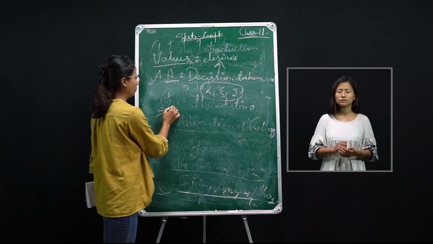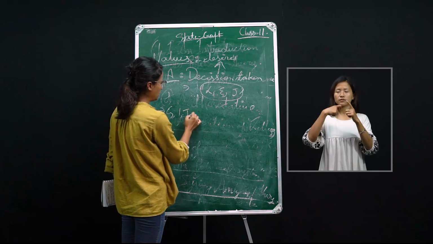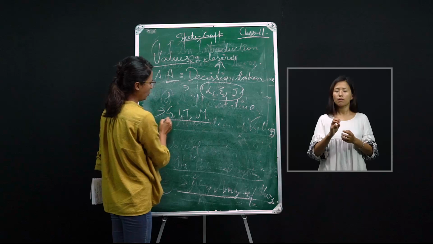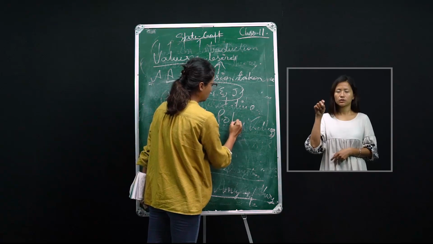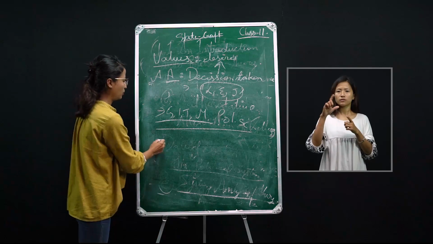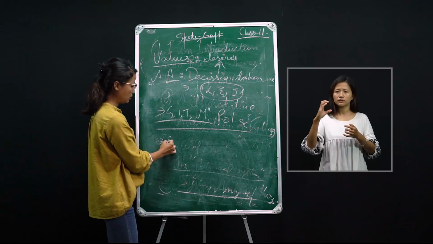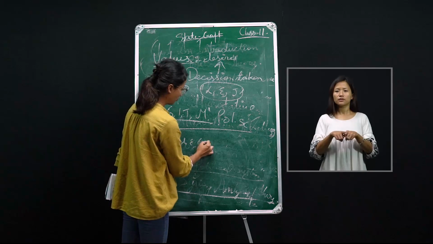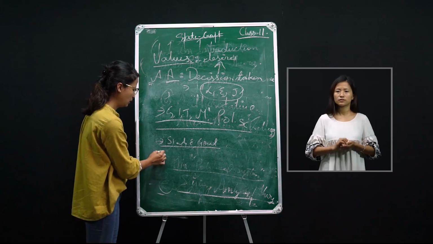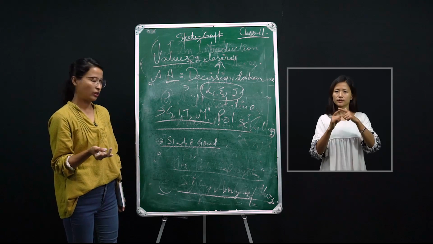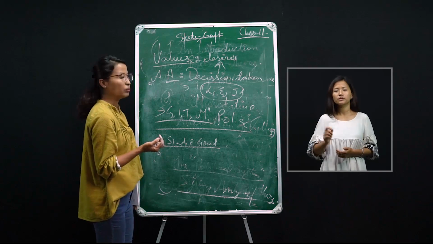So from the above views, that is the Greek, the Indian, as well as the traditional and modern views, we have many different views on the meaning of political science. In short, political science means the study of the state and government, as well as the attitudes, beliefs and behavior of the people in the political system.